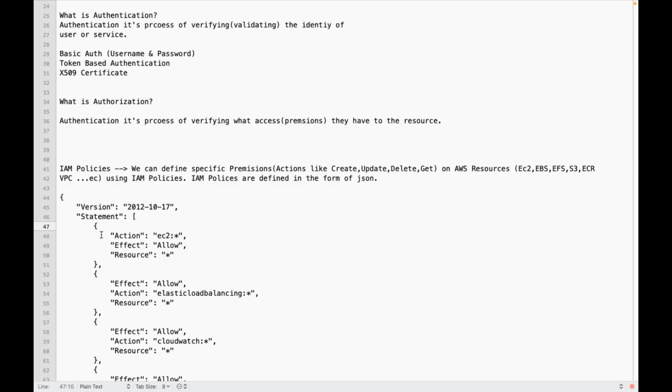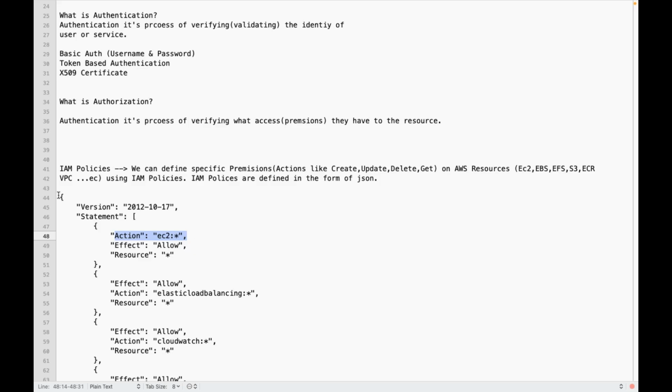Since we are granting full permissions on EC2 using this policy, if I am attaching this policy to some user, that user can do everything on EC2. But can that user do something on RDS or IAM or maybe EKS, ECR, S3?